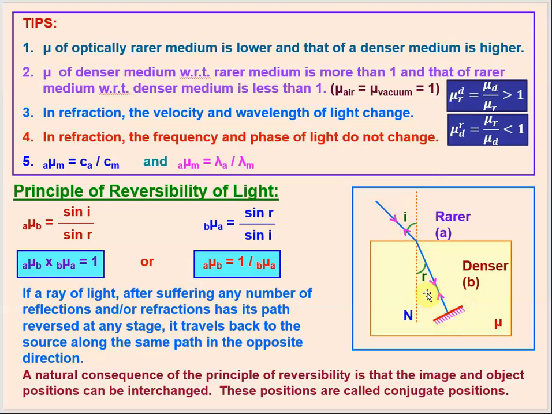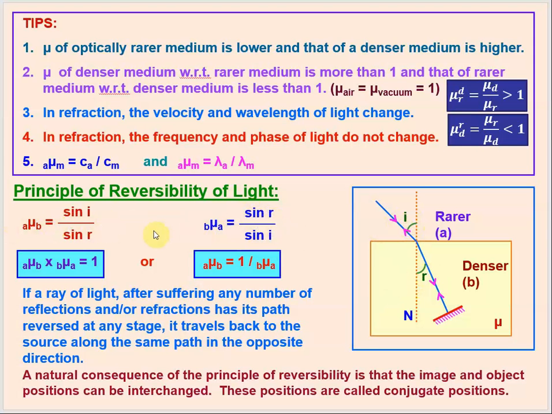So now the light ray is coming from the denser medium and emerging in a rarer medium. So the second medium is now the rarer medium. That is why we write the refractive index of medium A, which is the second medium, with respect to medium B, which is the first medium. This is equal to sine of angle of incidence, which is R now, to the sine of angle of refraction, which is I here, right? So these two are just converse of each other.